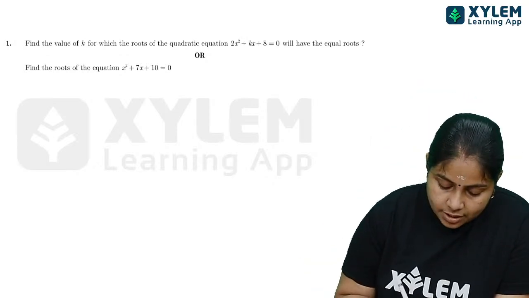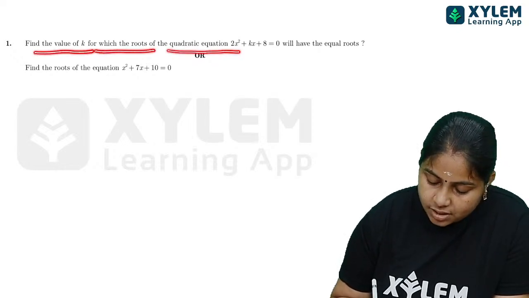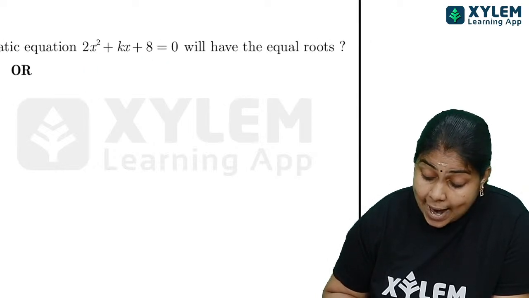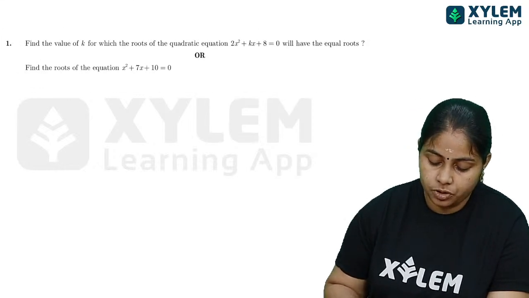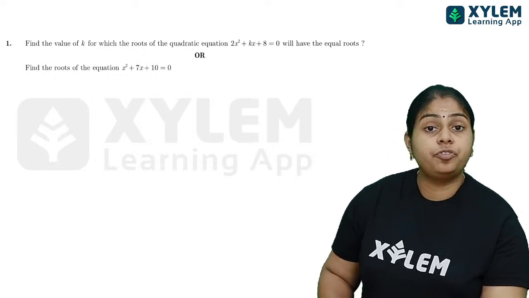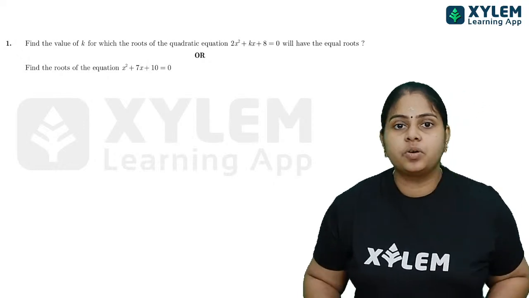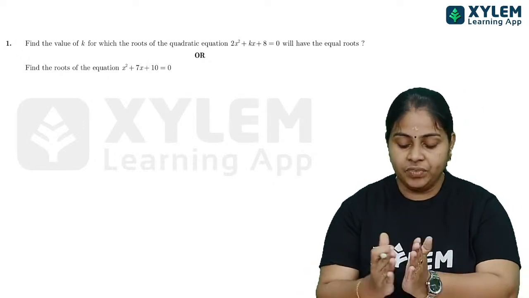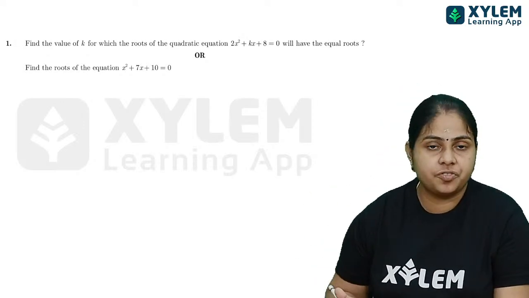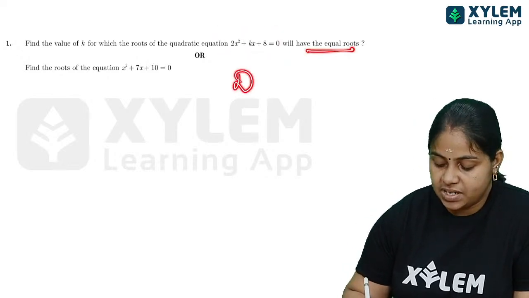Okay, so first of all here is a question. Find the value of k for which the roots of the quadratic equation 2x square plus kx plus 8 will have equal roots. So a quadratic equation is given, we must find the value of k, and it is given that the equation has equal roots. When we see this question, nature of roots should first come into our mind. If the roots are equal, D must be equal to 0.